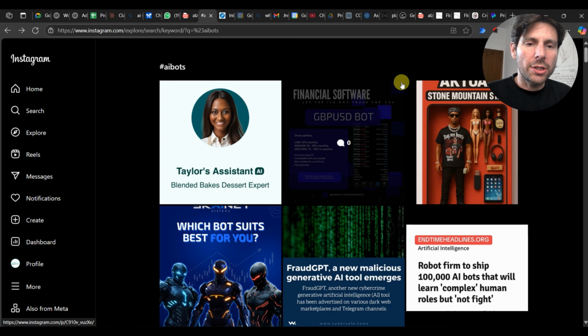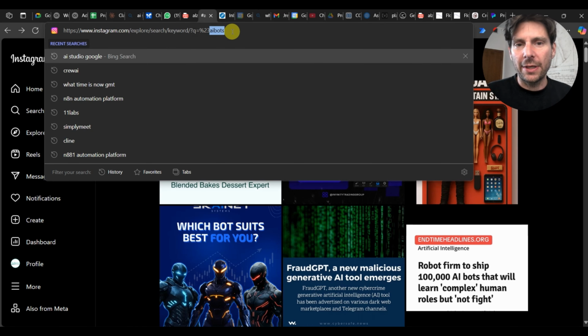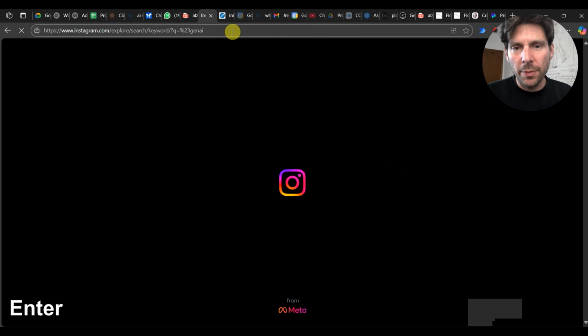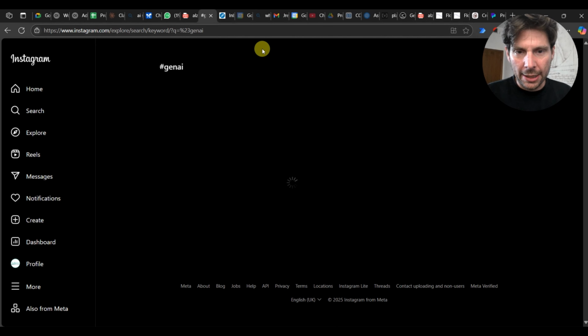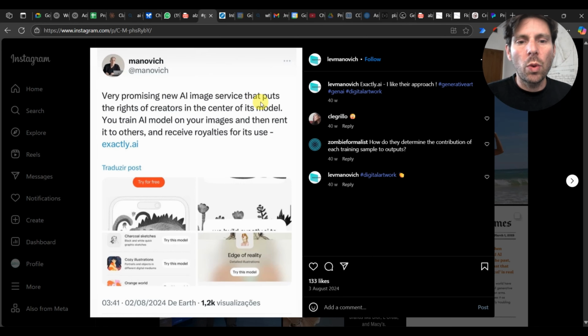So in this process, what we're going to be doing is searching for a specific keyword like AI bots or Gen AI, for example. Let's see what comes up with Gen AI. And what we are going to be doing is clicking on each one of these posts. We are going to be liking it, and then we're going to be commenting on this post.